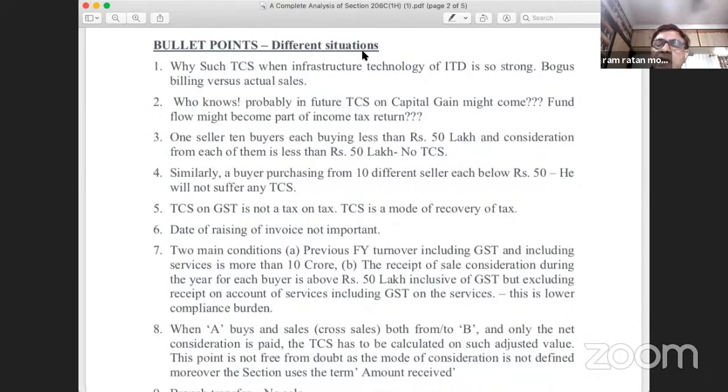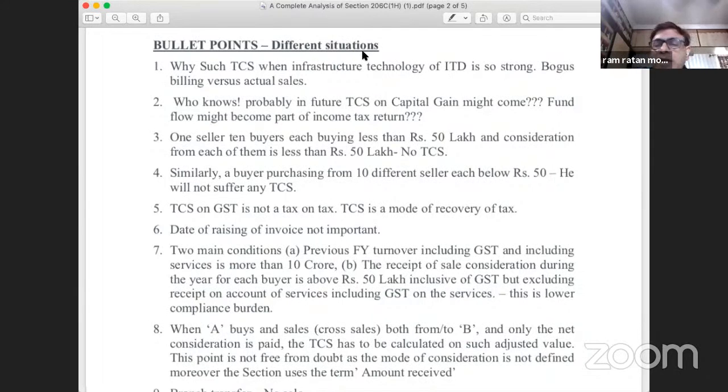While calculating this limit of rupees 10 crore, we have to include GST also, number 1, and we have to include the entire turnover of the goods and the turnover of the services also. So that has to be kept in mind. To examine the threshold applicability with respect to rupees 10 crore, we have to include the turnover of the goods as well as the turnover of the services.